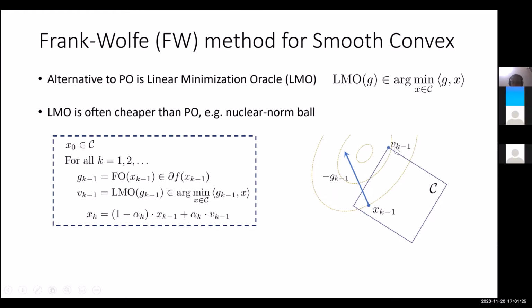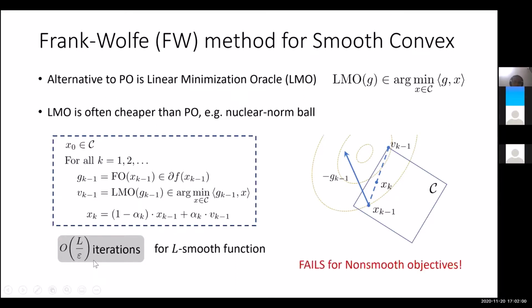The oracle returns, say, v_{k-1}, the response of the linear minimization oracle for g_{k-1}. Then x_k is a step from x_{k-1} in the direction of v_{k-1}. So this will be x_k. And then you again compute g_k, find the response of the linear minimization oracle, move in that direction, and so on, right? The Frank-Wolfe method is very popular in the machine learning community as well. And it's very well known that for L-smooth convex functions, it converges in L over epsilon iterations.